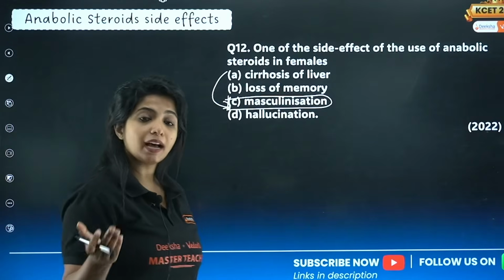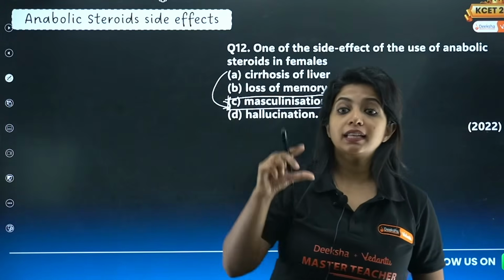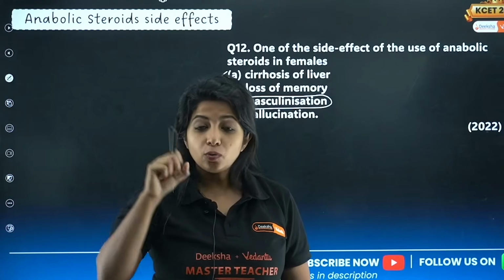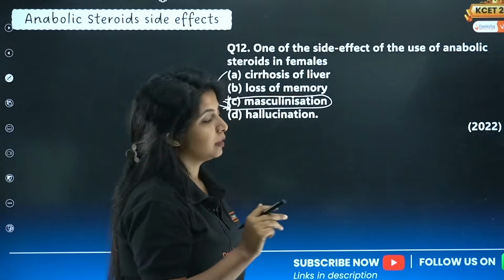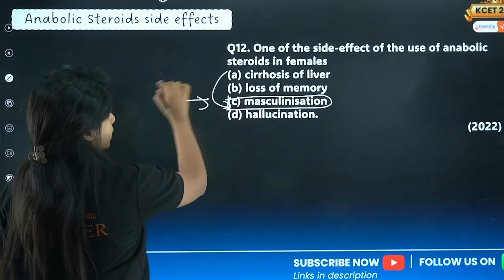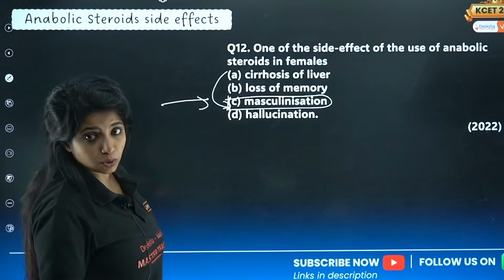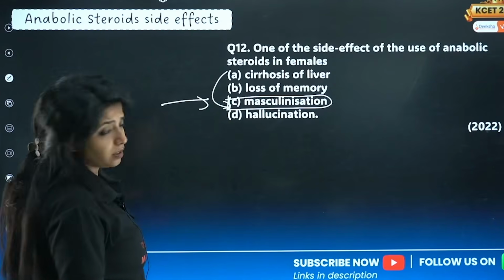In the case of males, again acne, mood swings, and then low sperm count, the testicle size gets reduced, all of it. This is important, and your answer is masculinization. Not cirrhosis of the liver, not loss of memory, not even hallucination.